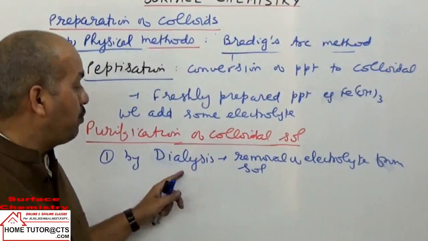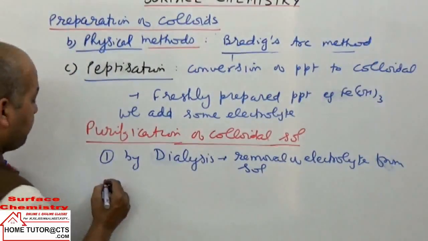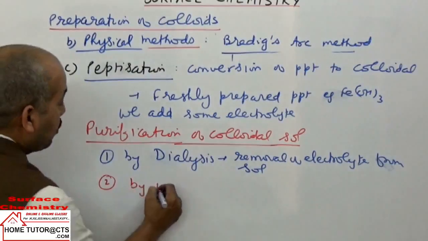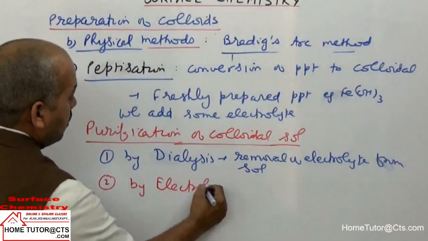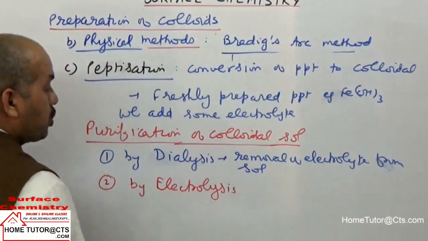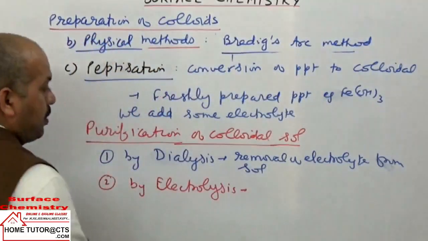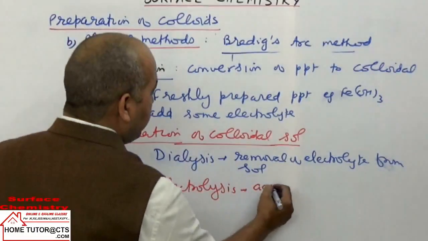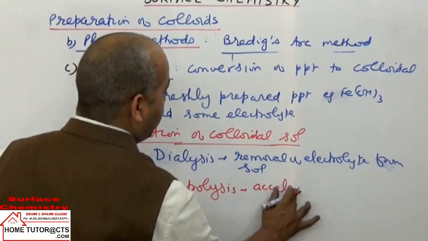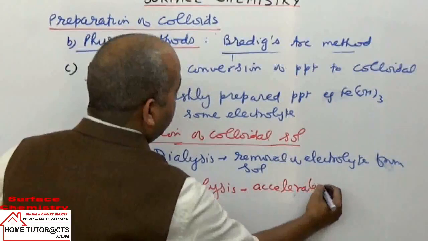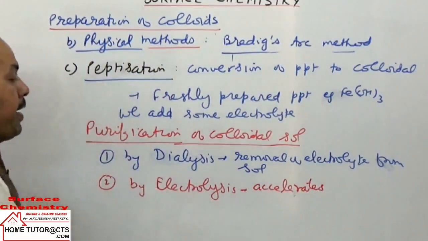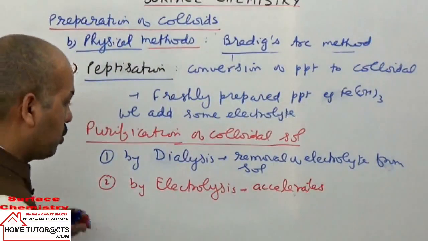Sometimes when the rate of dialysis is very low, then you can use electrodialysis. It accelerates dialysis by application of an electric field.